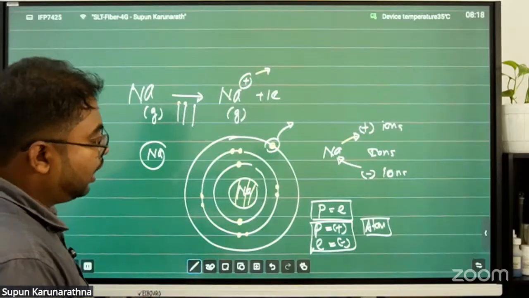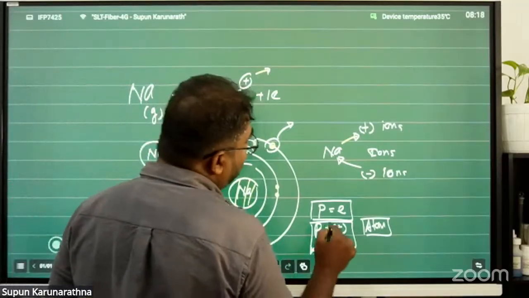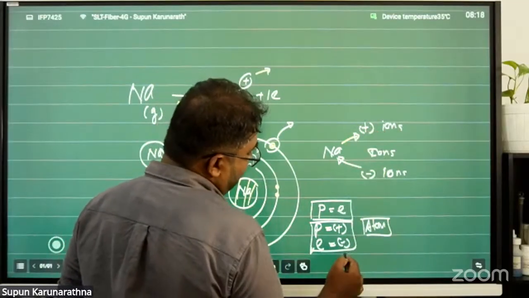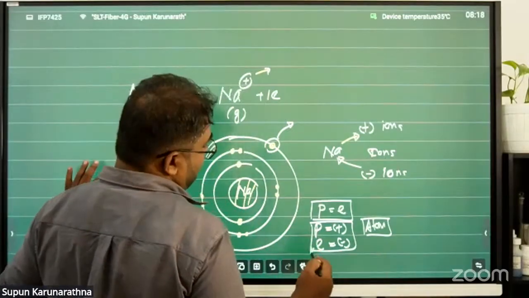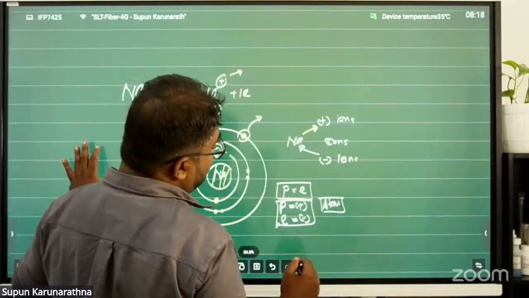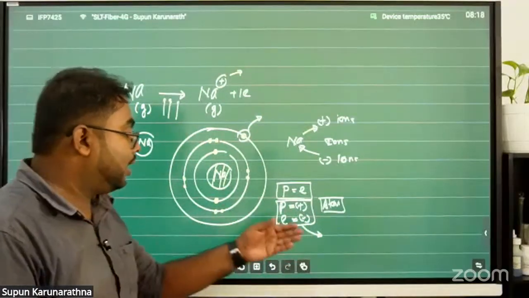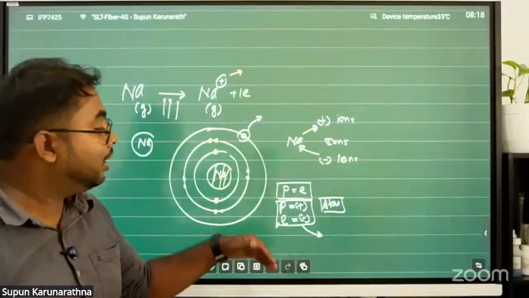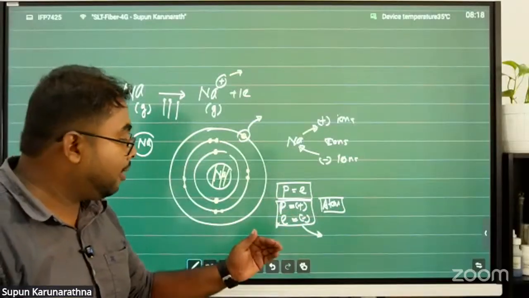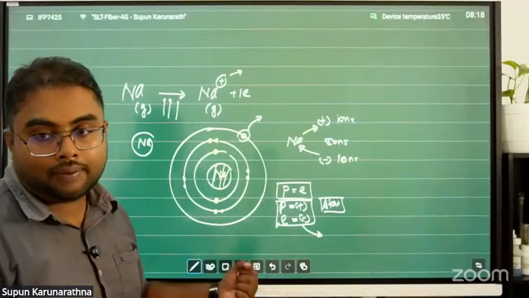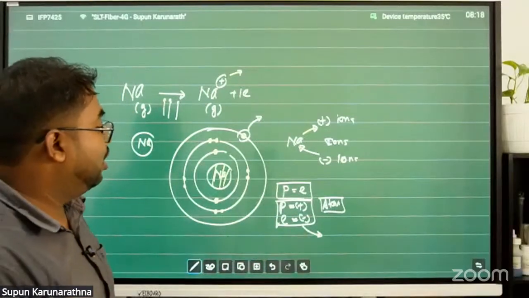But think about this. After removing one electron from a certain species, the number of protons is higher than the number of electrons. That's why it becomes a positive ion. And think about a certain element taking one electron into its valence shell.